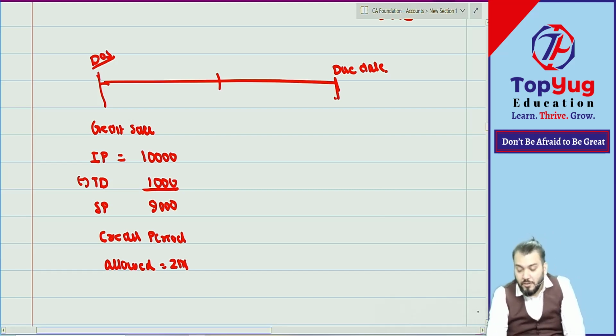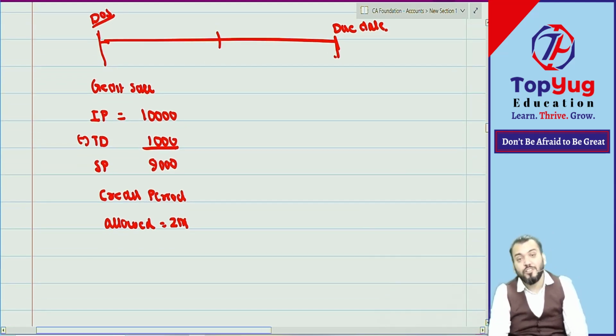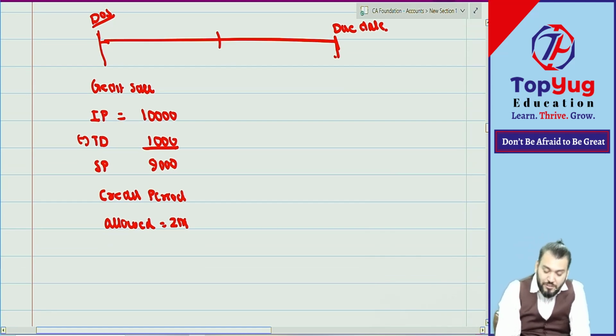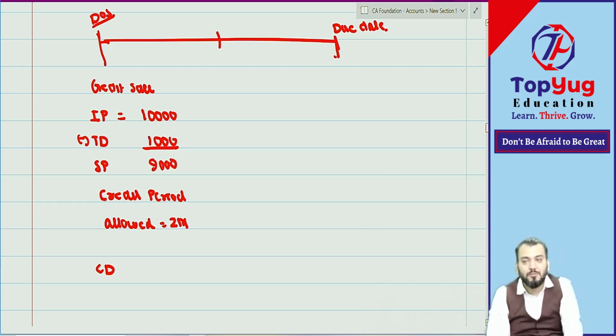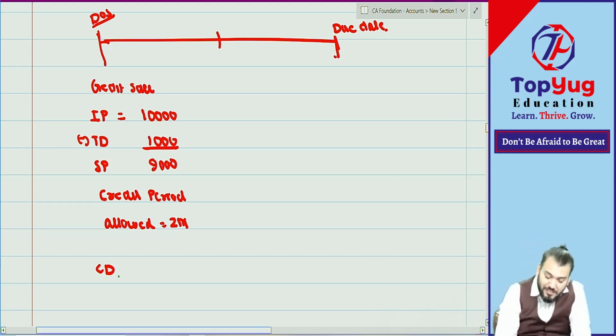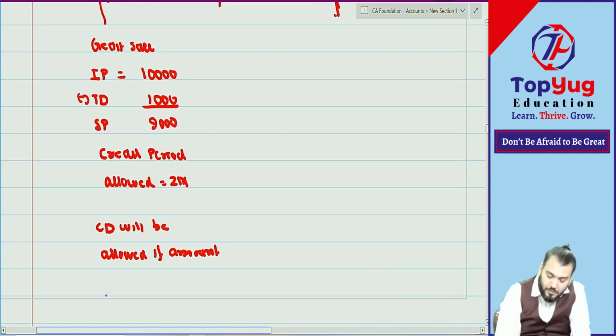Now what happened? In this contract one more discount was given, CD, cash discount. Cash discount will be allowed if the amount is paid before what?